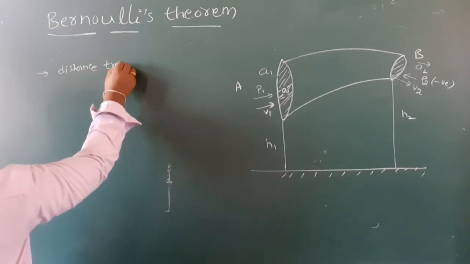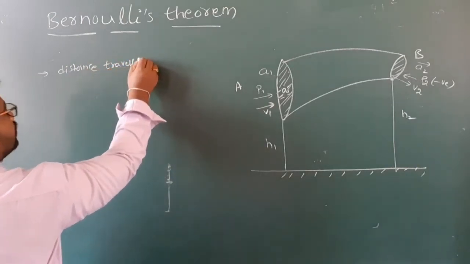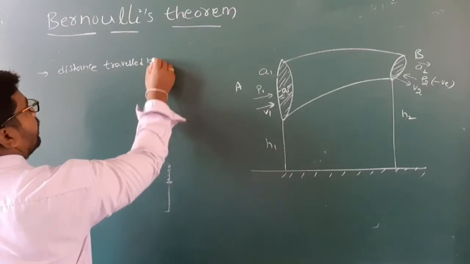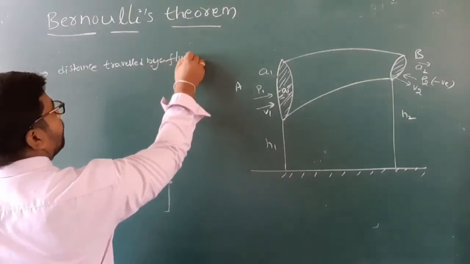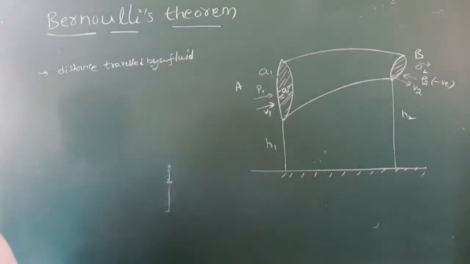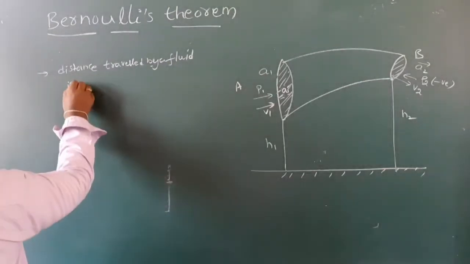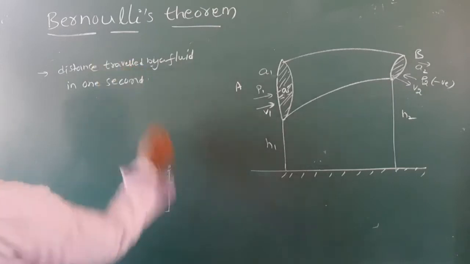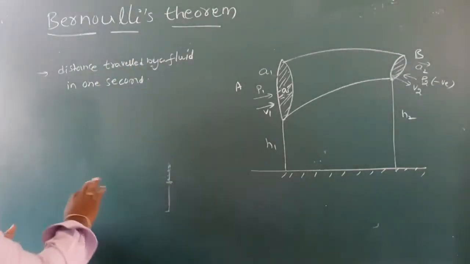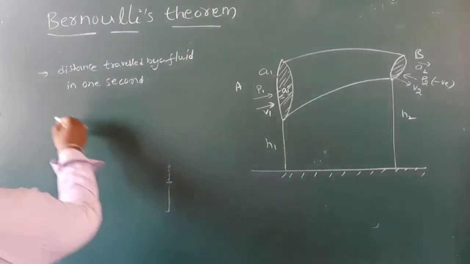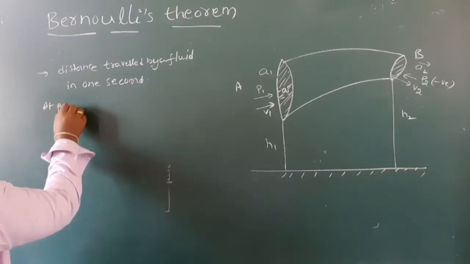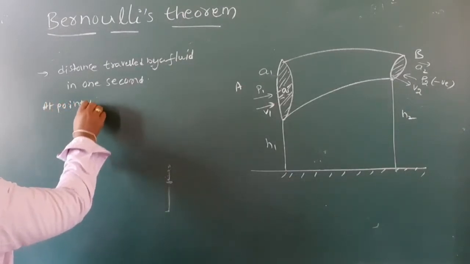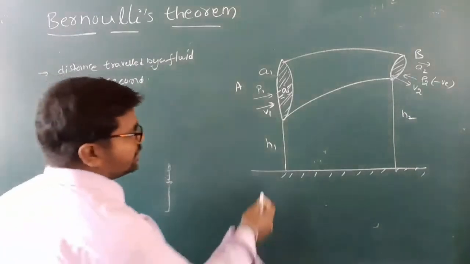Distance traveled by a fluid. Distance traveled by a fluid in 1 second. Understand? From left and from right at point A. Okay, see here how much distance.